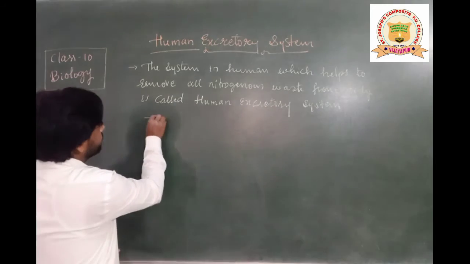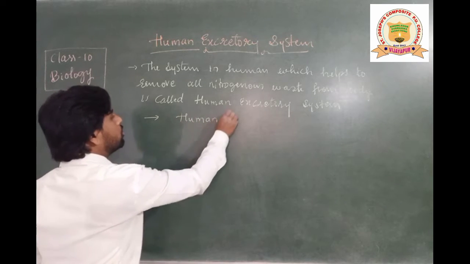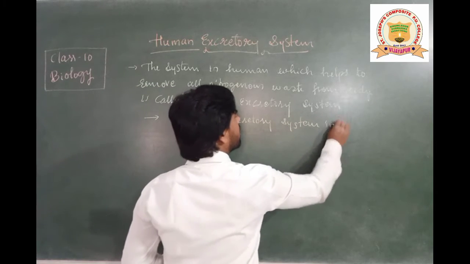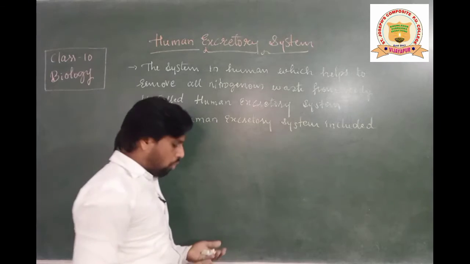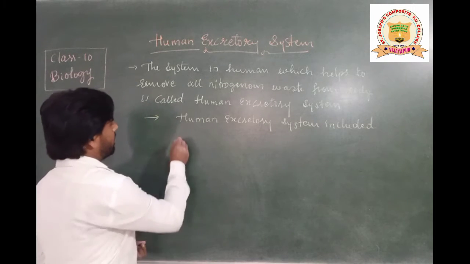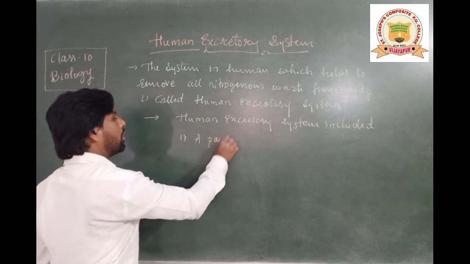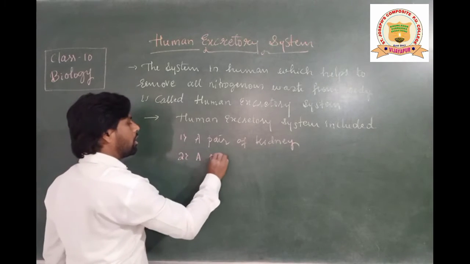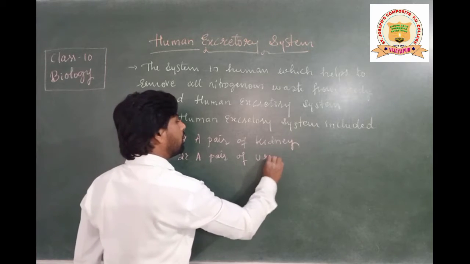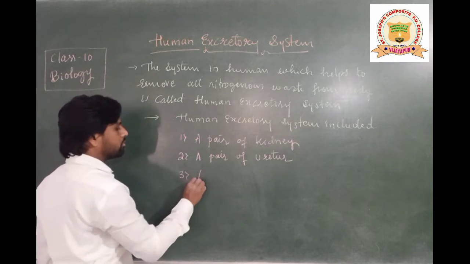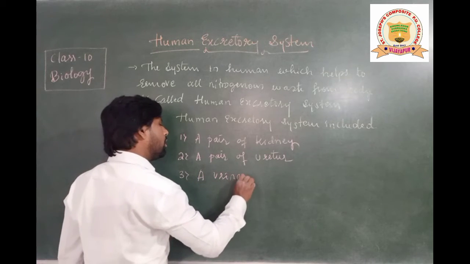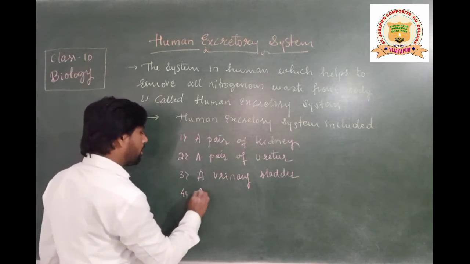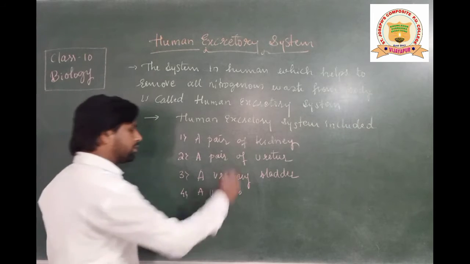Okay. So the human excretory system includes, first, a pair of kidneys, a pair of ureters, a urinary bladder, and the fourth one, a urethra.